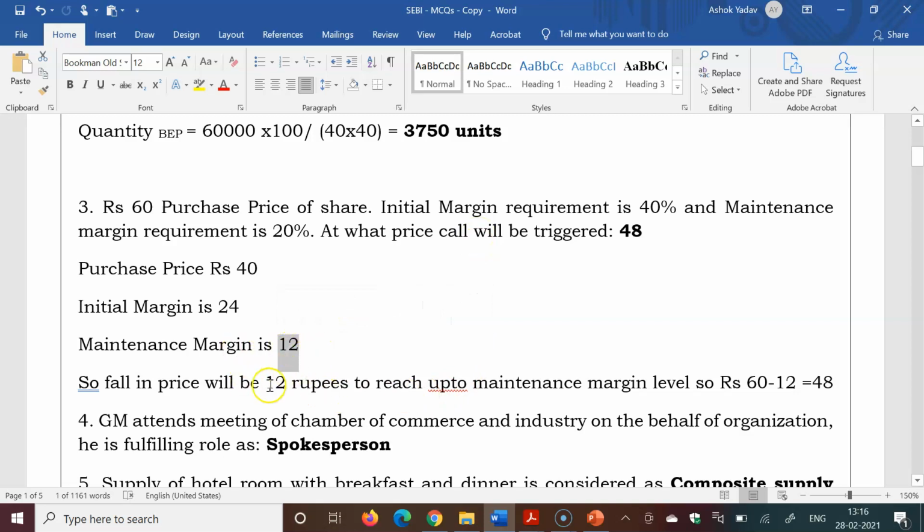So if the fall in price will be 12 rupees, that is 20% of this purchase price, so that will reach up to the maintenance margin level, that will be 60 minus 12, so the price will be approximately 40. We exactly don't know what the option was, but I think some students are saying that 45 was the nearest option. So at 45 the margin call will be triggered, not price call, this is margin call.